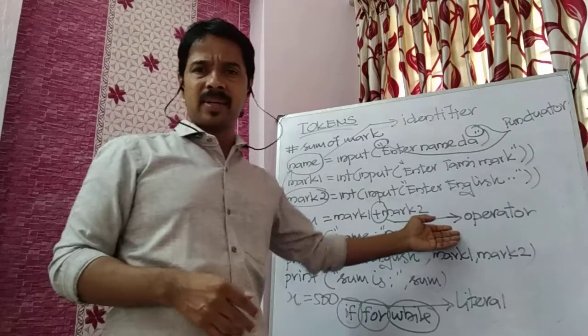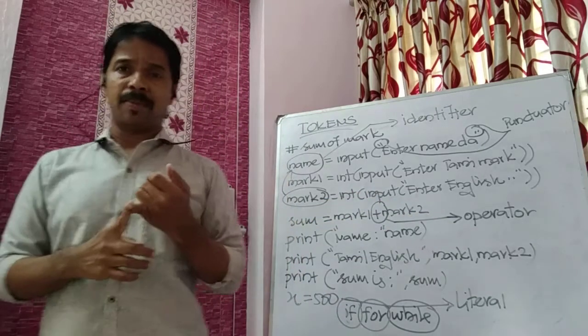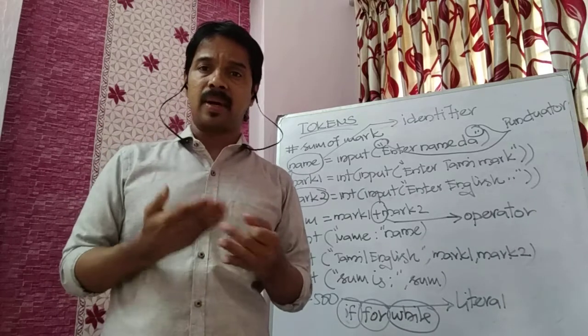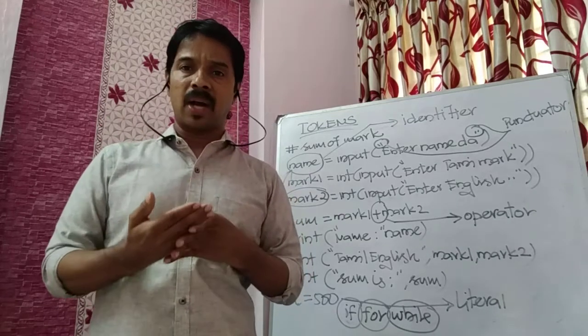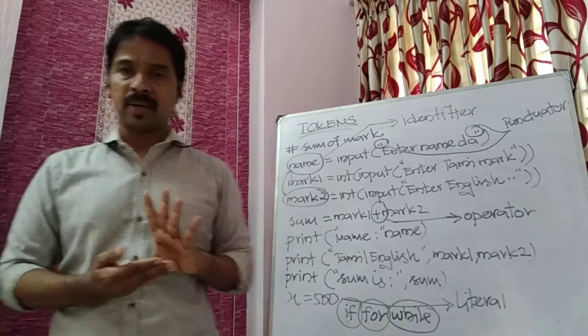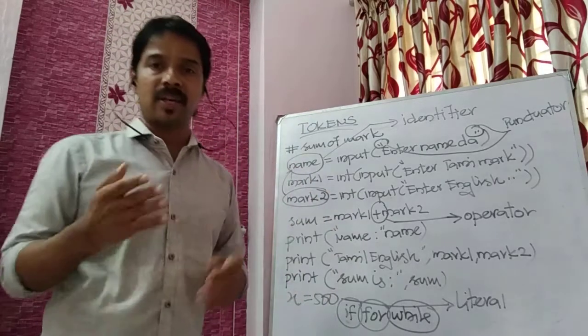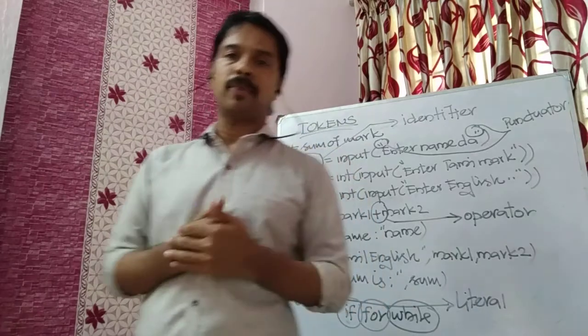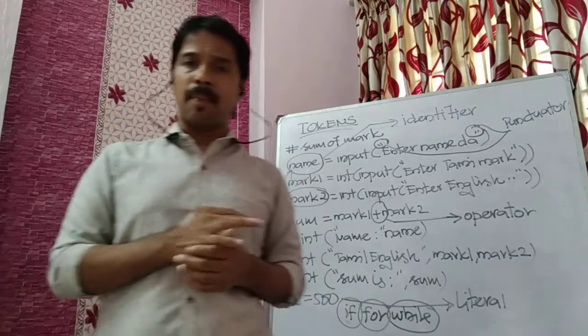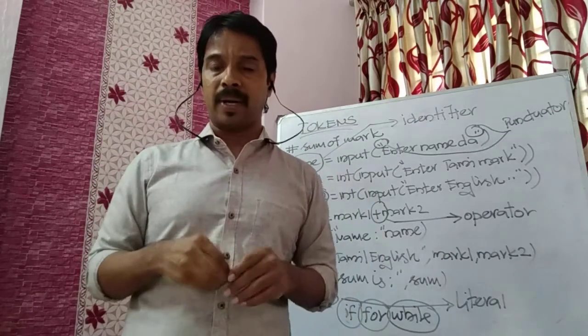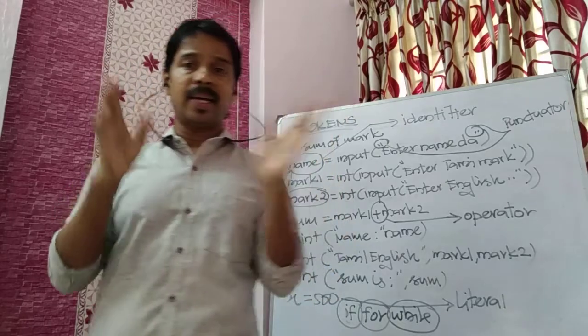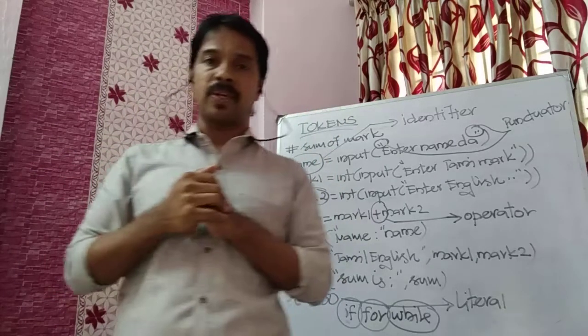So many operators are there, like arithmetic operator, relational operator, logical operator, assignment operator, binary operator, that is bitwise operator. And newly in Python, compared with C and C++, we have identity operator and membership operator. These 2 operators are entirely different compared with other languages.